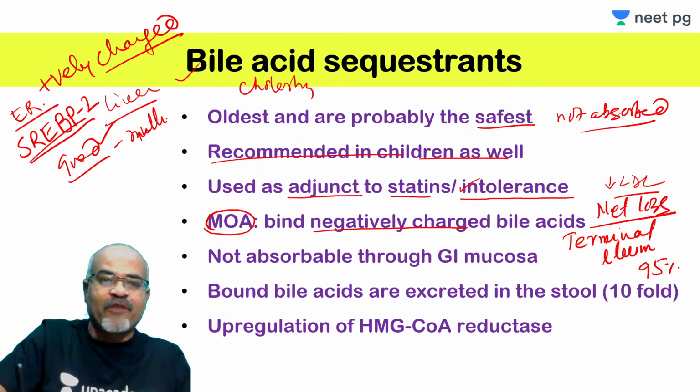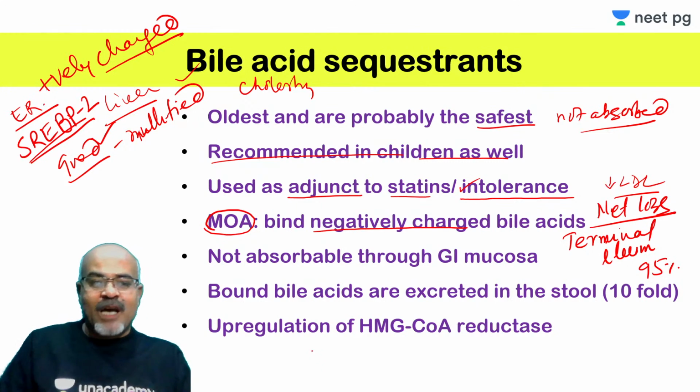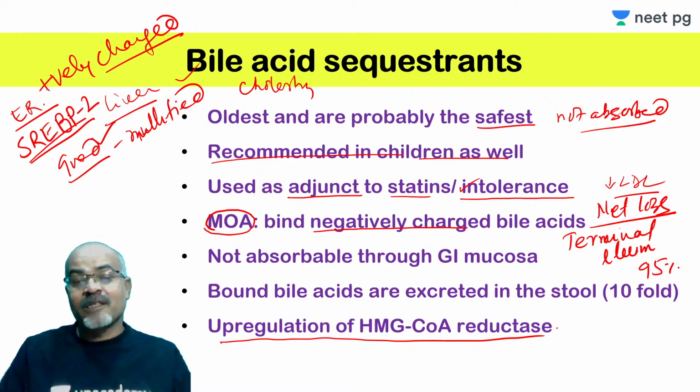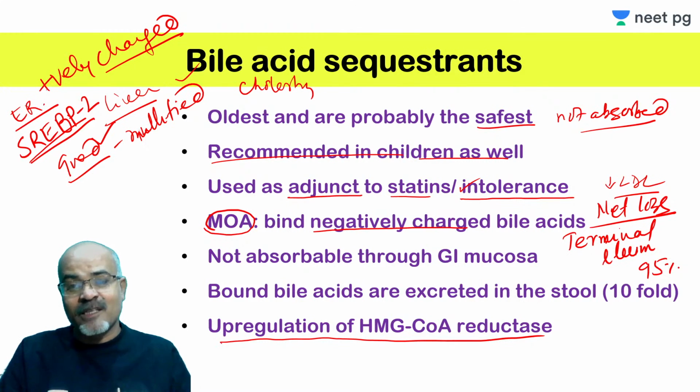But this good effect is offset by upregulation of HMG coenzyme reductase, because the hepatic cells also sense that there is a deficiency of bile acid. So not only is there an increase in the expression of the LDL receptor, but it starts increasing cholesterol synthesis. HMG coenzyme reductase is the rate limiting step.